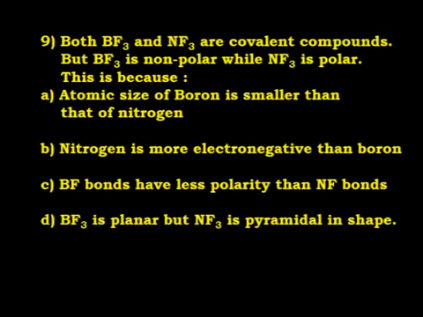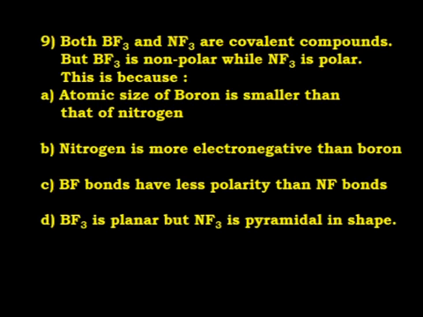Next question: both BF3 and NF3 are covalent compounds, but BF3 is non-polar while NF3 is polar. Let us consider the reason. They have given: atomic size of boron is smaller than that of nitrogen; nitrogen is more electronegative than boron; BF bonds have less polarity than NF bonds; BF3 is planar, but NF3 is pyramidal in shape.